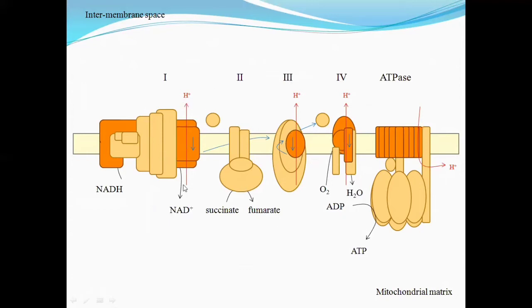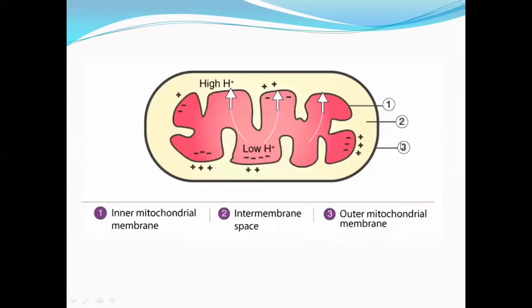As a result of the electron transport, the final acceptor for the electrons is oxygen. Oxygen will take up the electrons and hydrogen ions from the matrix and form the water molecule, right? The protons will be transported to the intermembrane space and accumulated here, and later they will be transported inside the matrix by the fourth complex, ATP synthase.